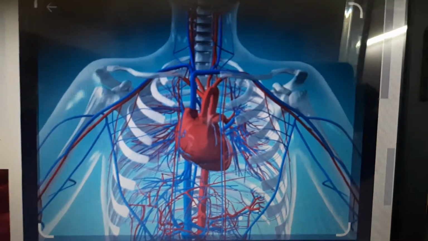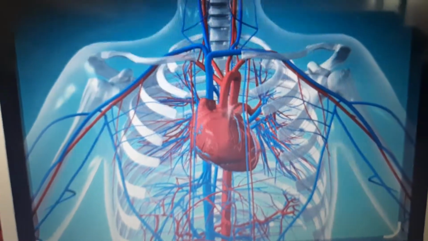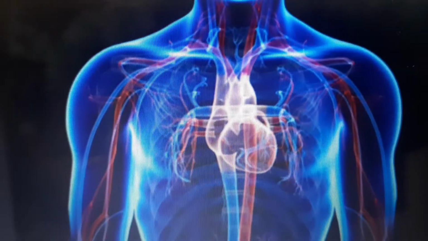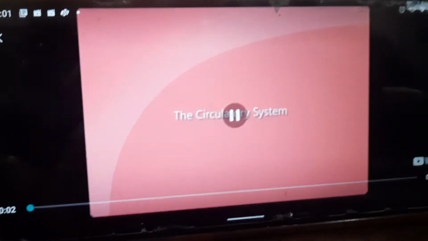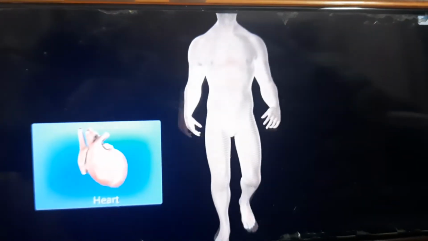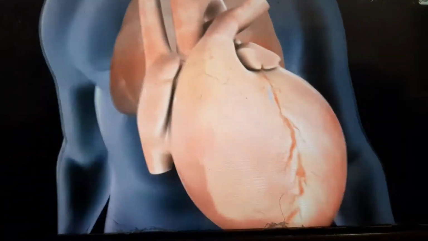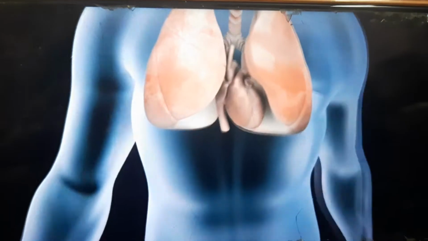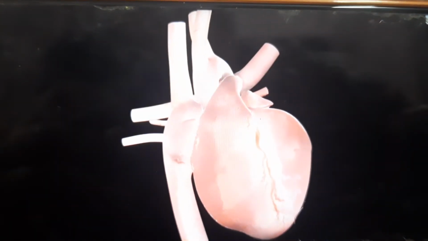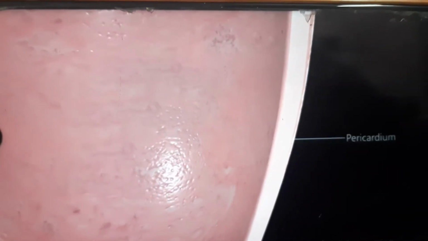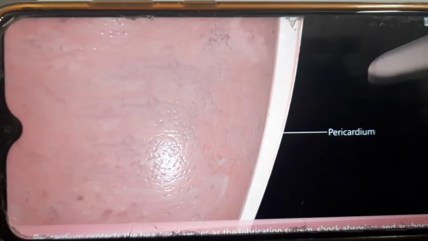Now, the circulatory system is incomplete without talking about the human heart. The heart is a highly muscular organ which is mesodermal in origin. The heart is the size of a human fist, and it beats about 72 beats per minute. As we go inside the heart, the covering of the heart is known as the pericardium, which is highly shock absorbable.